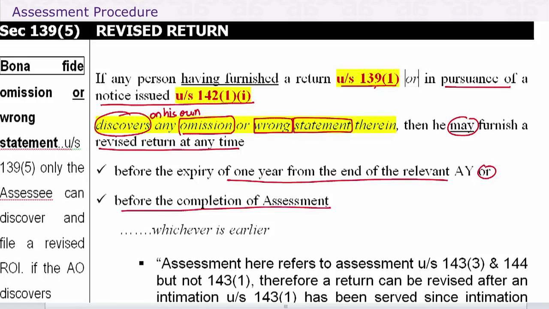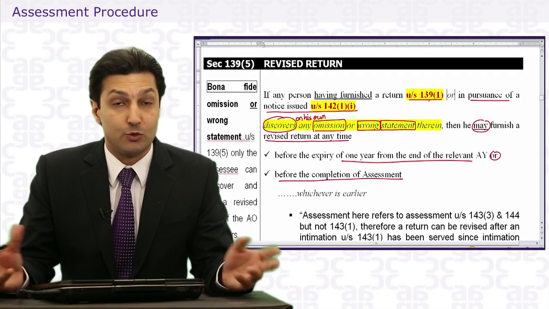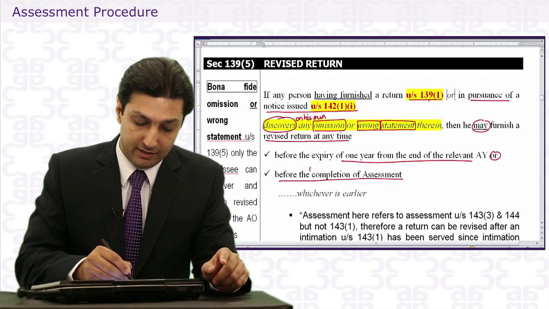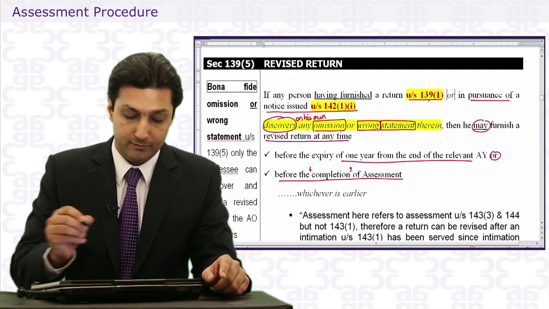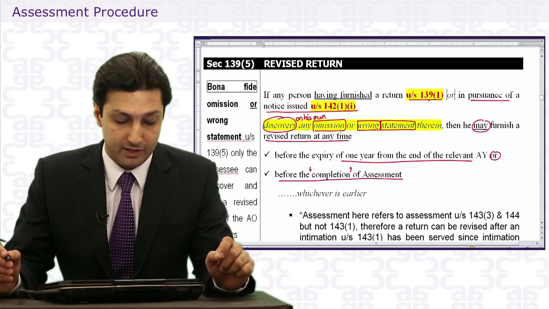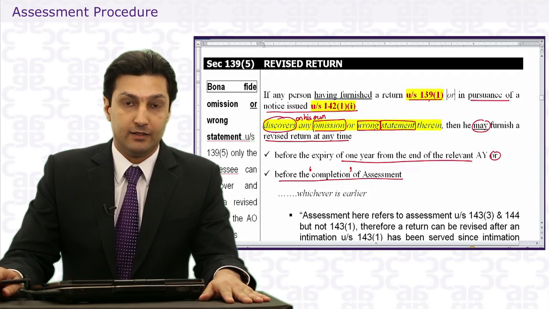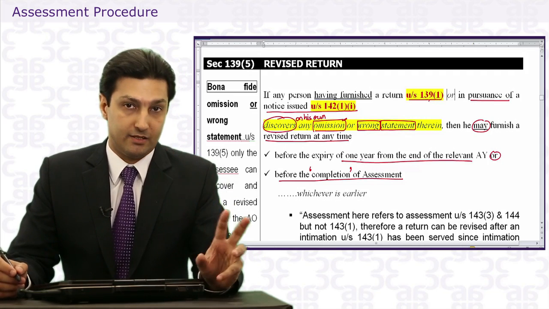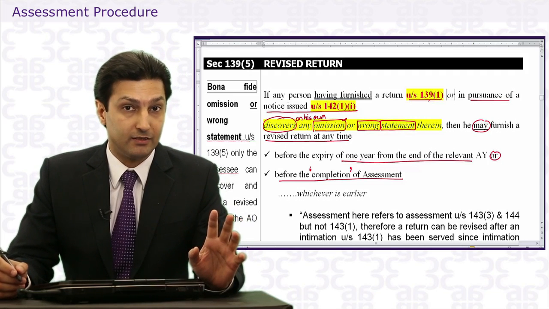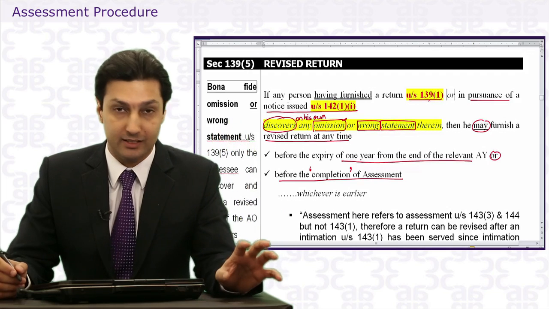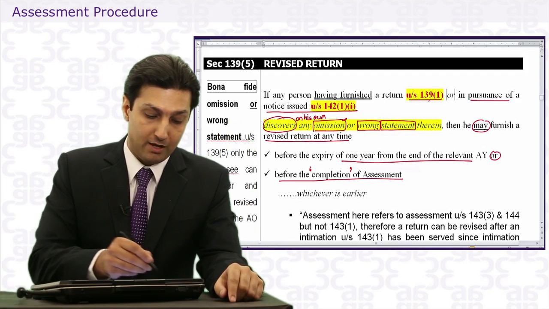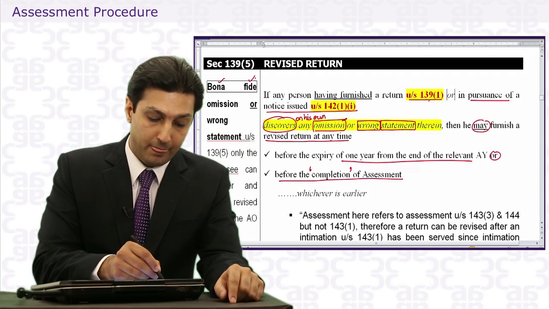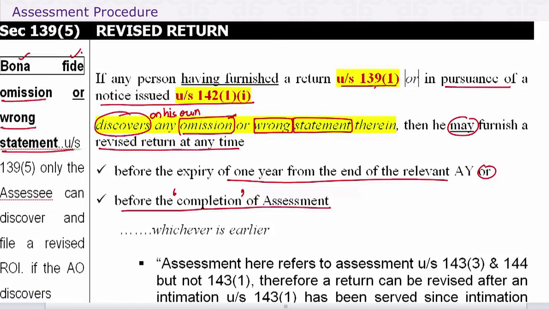Well, one thing is very clear. Once the assessment is complete, you can't have assessee filing a return. What will be the purpose of that return? So no return can be filed after the completion. And the word completion, again, we know is the date on which the notice of demand is prepared. Now this omission means something that you missed. Wrong statement is something that is mentioned wrongly in the return. But the words used are bona fide. Bona fide omission or bona fide wrong statement.